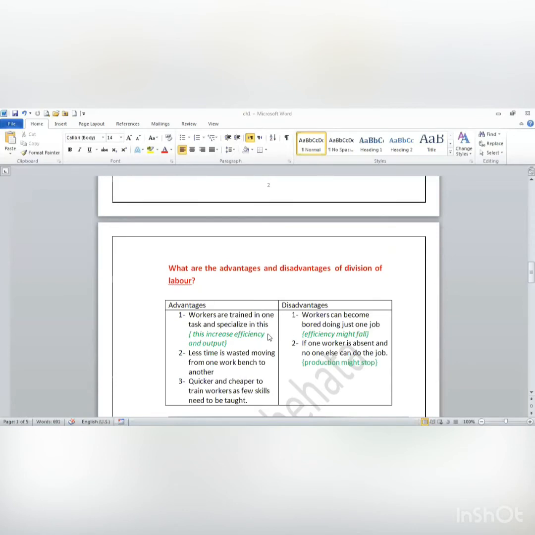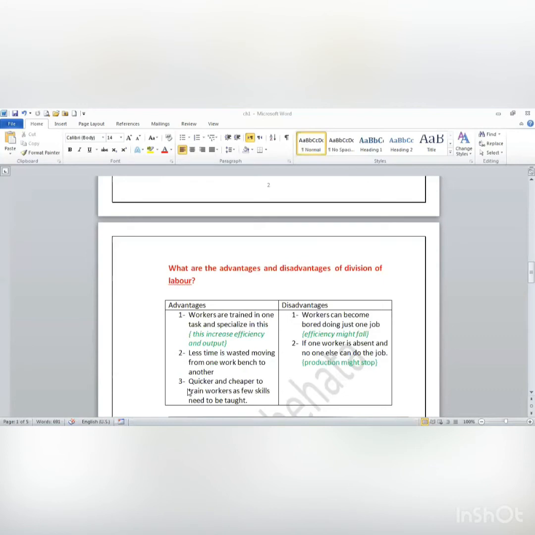Because you didn't say what's the advantage for me as a business, what I will gain. You have to say that this increases efficiency and output. Another thing, the worker is going to do one task, he will sit in one place, in one department, in one workbench. They will not move around the factory, which will not waste our time. So less time will be wasted moving from one workbench to another.